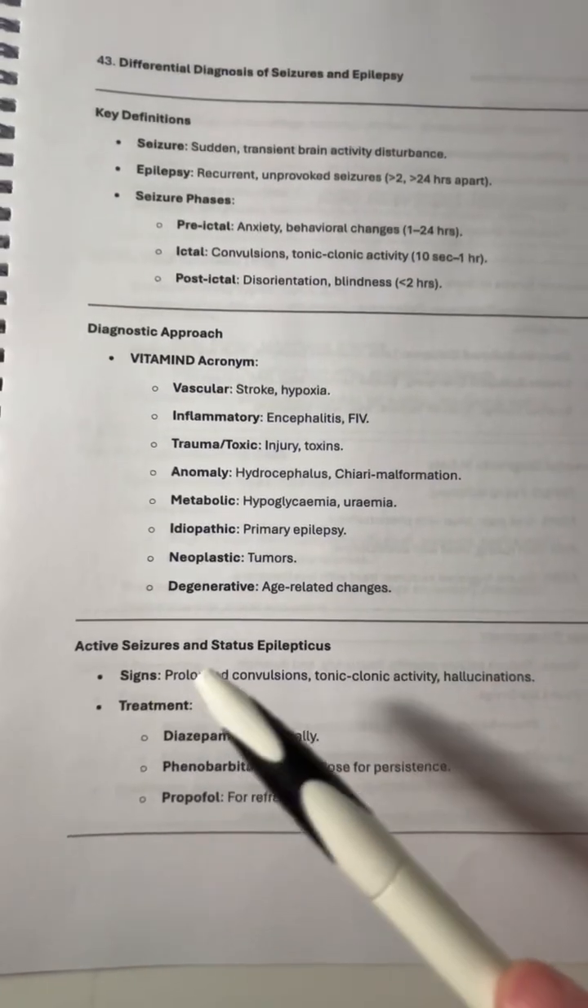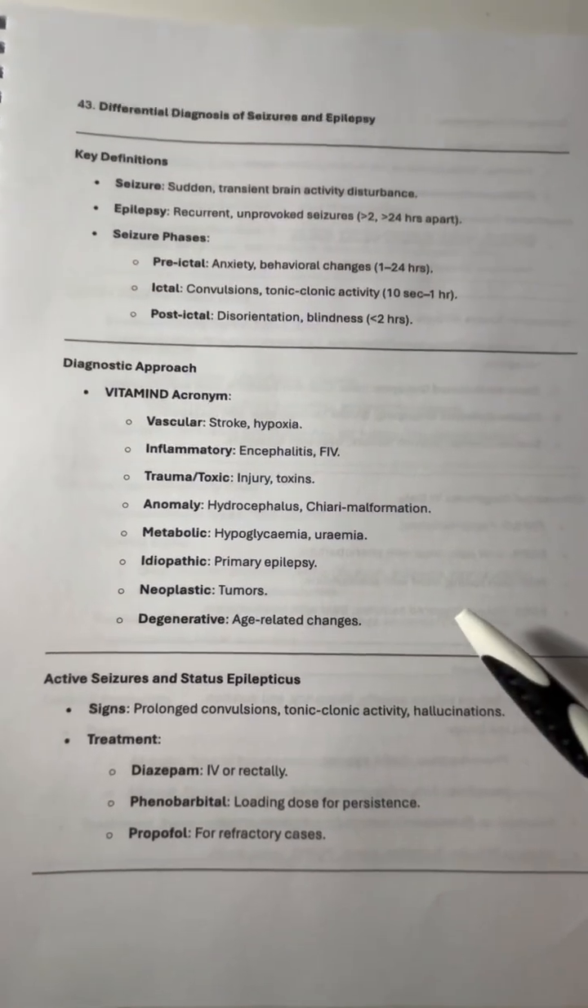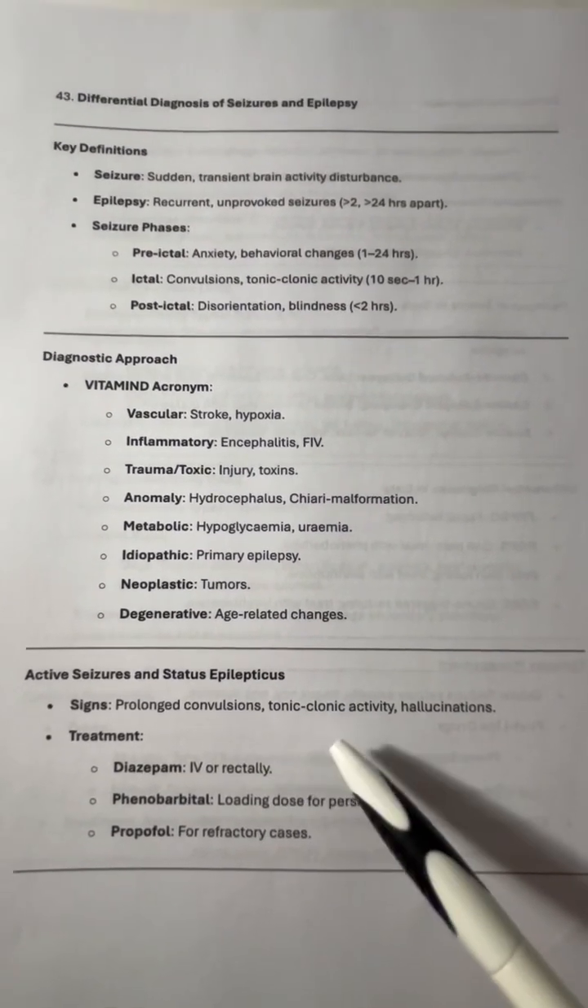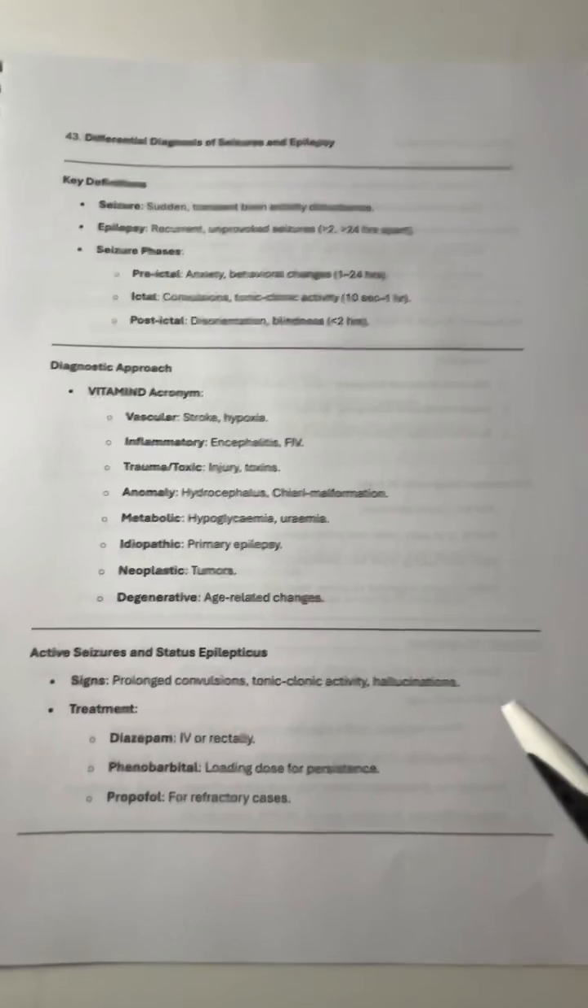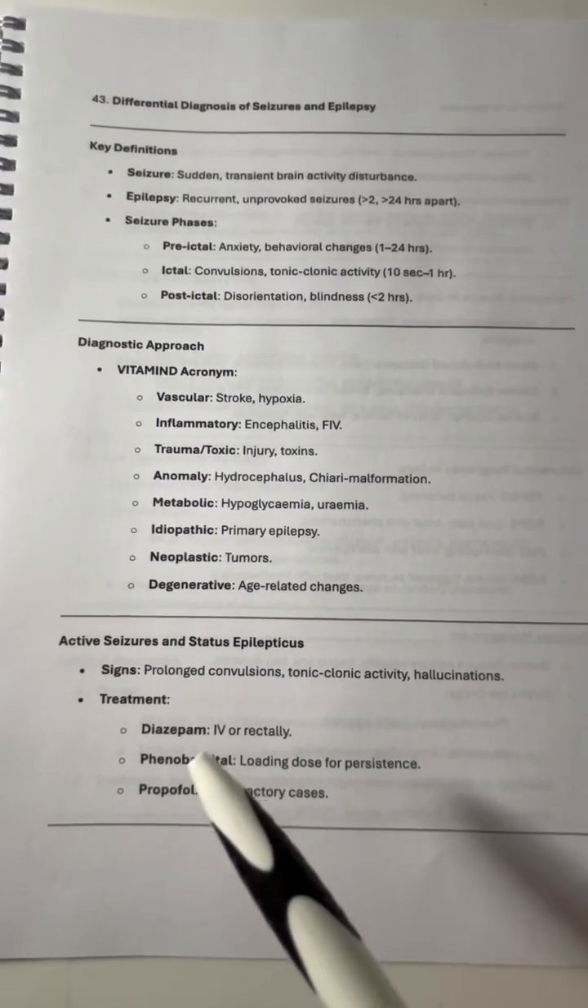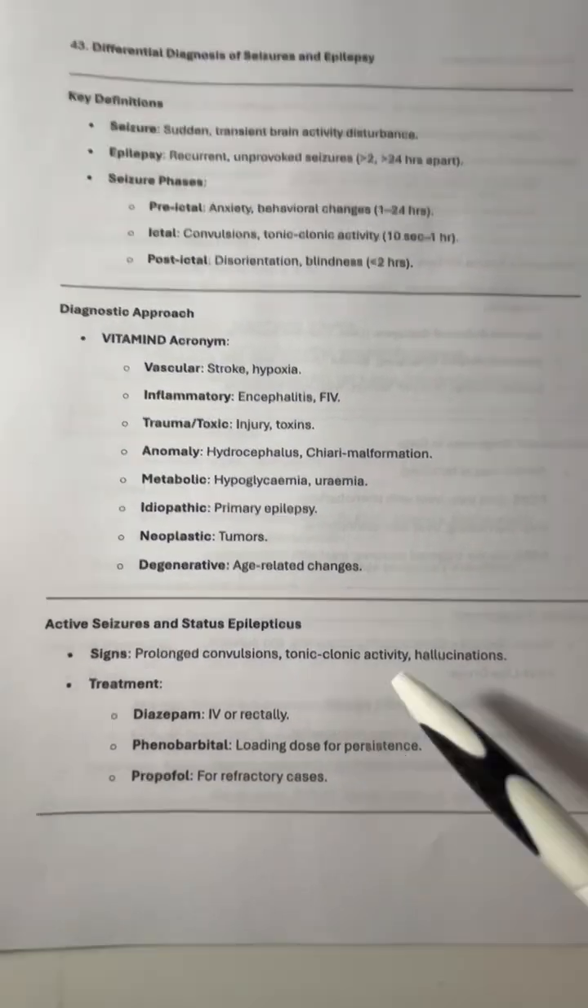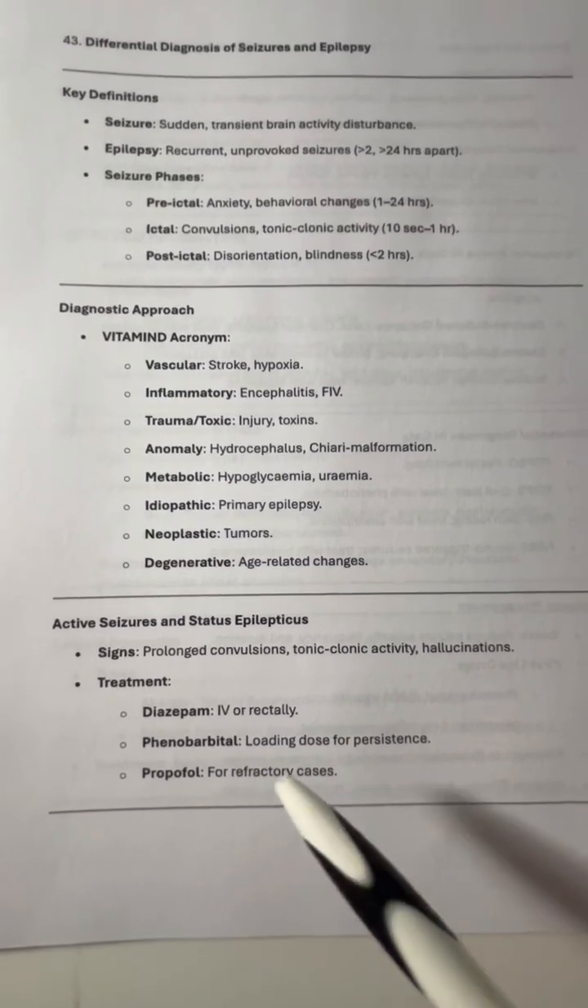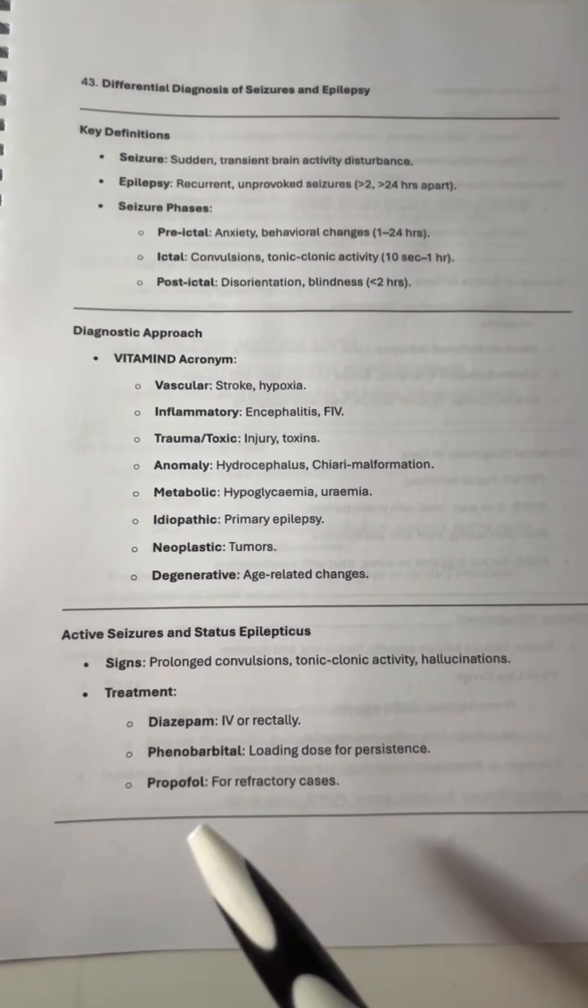For active seizures and status epilepticus, the signs are prolonged convulsions, tonic-clonic activity, and hallucinations. For the treatment, you can give diazepam intravenously or rectally, phenobarbital, the loading doses for persistence, and propofol for refractory cases.